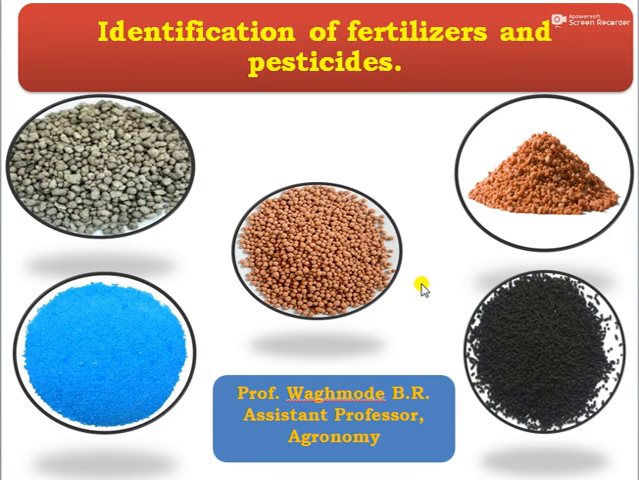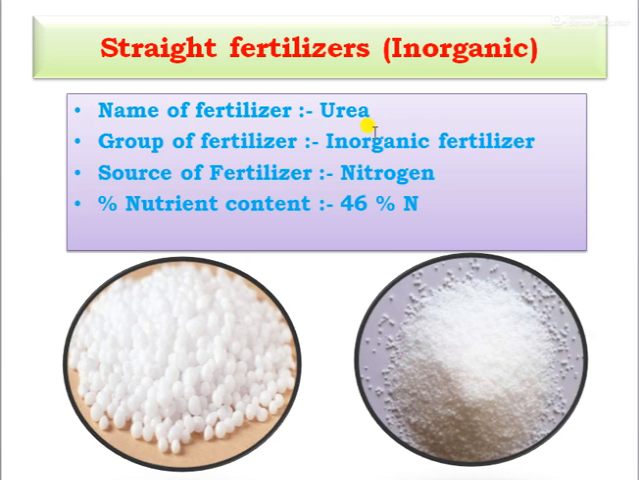Today we will discuss the practical on identification of fertilizers and pesticides. Let us see the first one, straight fertilizers. A fertilizer which can supply only one major plant nutrient is called a straight fertilizer, that is an inorganic or chemical fertilizer. The first one is urea. Group of this fertilizer: inorganic fertilizer. Source of fertilizer: nitrogen. Percentage of nutrient content in urea: 46% nitrogen.